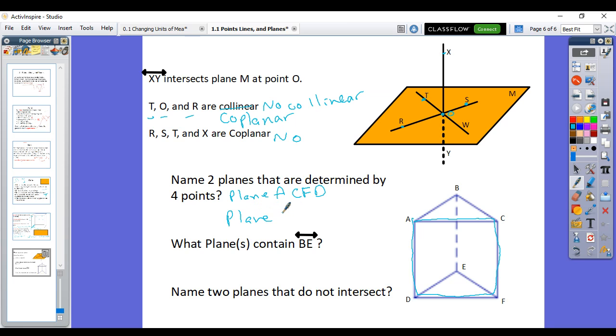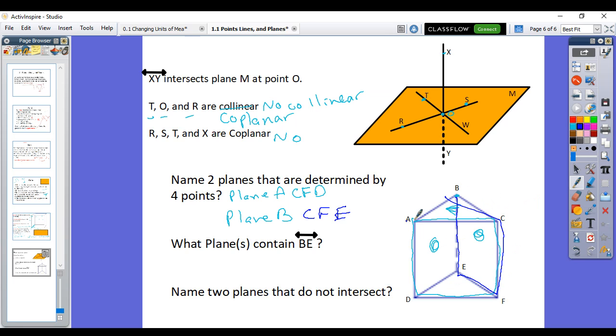Let's use the letter B. Plane B. So B what? So that's a point right here. And the reason we can't just say plane B is because B is intersected by 3 different lines. That means that one point exists on this surface over here, this surface over here, and this top surface over here. That's why we have to use 4 letters. So how about this back plane back here, the one on the back side down here. So we start with B. It'll be plane B, then you can go C, F, E. B, C, F, E.